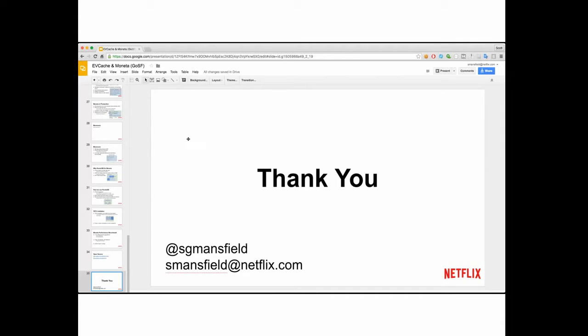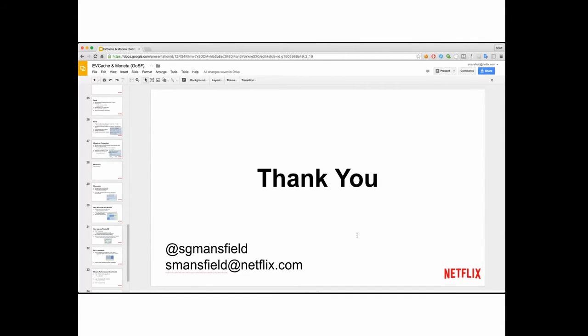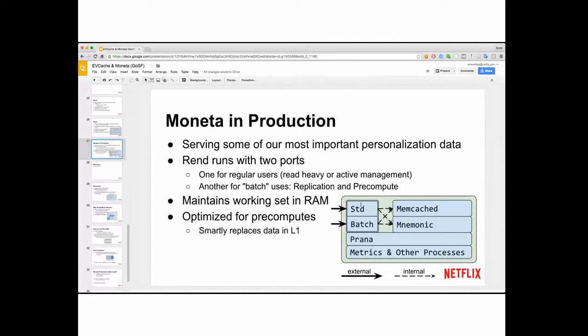Right, so Rend is transparent. It looks exactly like memcache to an observer. And depending on which port you write to, that's where that standard and batch port stuff came in. So the standard port and the batch port have different behavior based on who's writing. For our standard port, we would write into both. And for the batch one, we would write onto disk first, and then we check if there's anything in L1 that's currently being used, we would replace it. Otherwise, we just don't touch it. And from there, memcache has a pretty good LRU algorithm, and we just let that take over and evict things that have not been used recently.